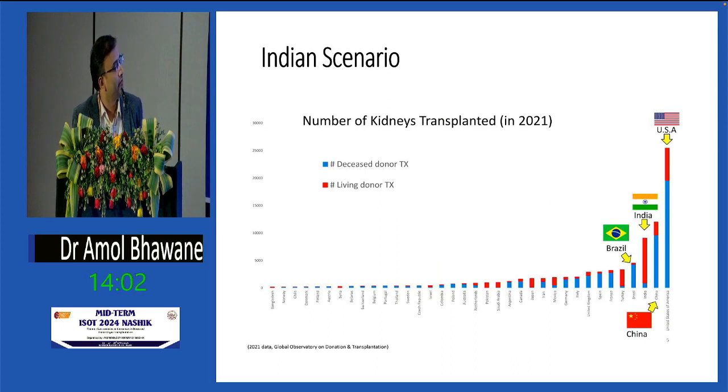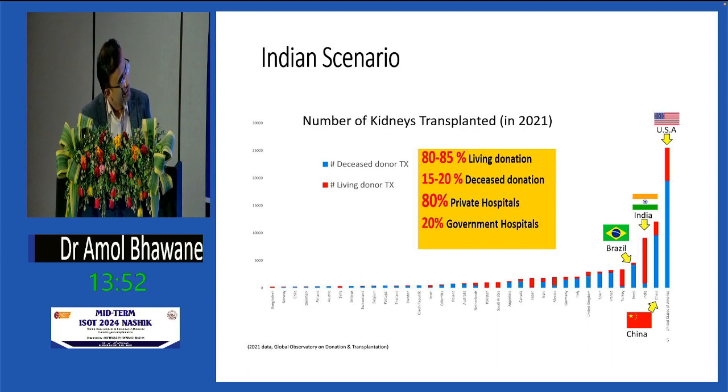In India, we may think that India is third in terms of the volume of transplants, the third most transplantation happening in India. But in reality, that transplantation is coming from 80 to 85% living donation. Deceased donation is only minuscule, against Western countries like the US and UK, where things are reversed. That is, 80 to 85% of transplantation comes from deceased donation. So this is the fact.